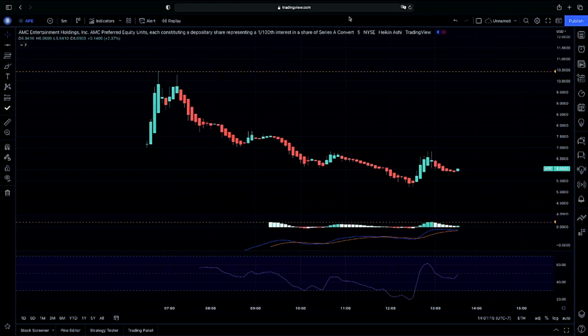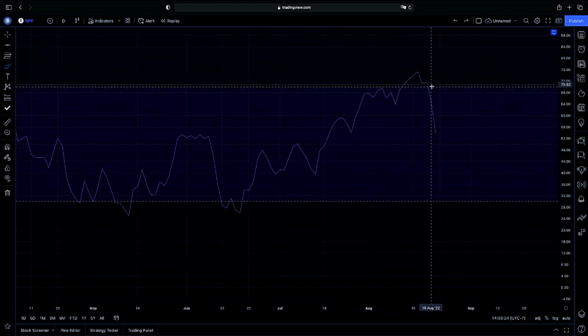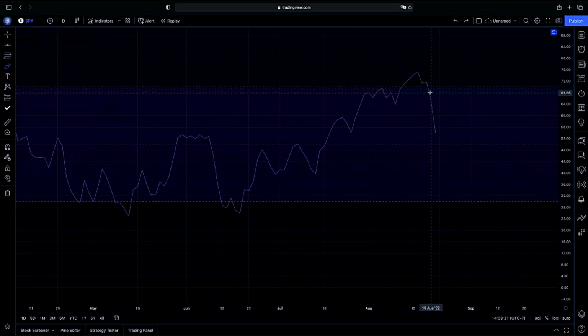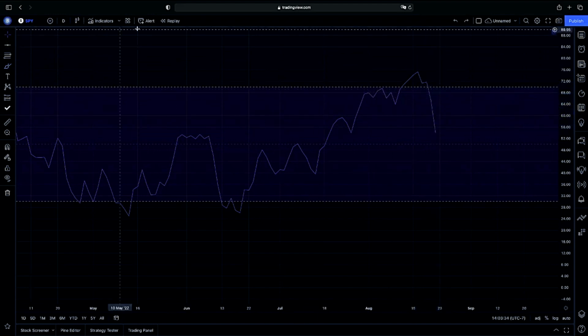Again, leading into Powell on Friday, and then we have our PCE report, again, our inflation report on Friday. So we're going to see exactly how the market digests. Again, on the S&P 500, as you guys can see, over the weekend, we mentioned how we were pointing down. We had a slight spike up, but as you guys can see, we jumped out of overbought territory, continued on lower here. So that is why we've been having that pressure to the downside. Again, very much anticipating Powell and our PCE inflation report going into this Friday. So we'll see exactly how the market holds leading into Friday.